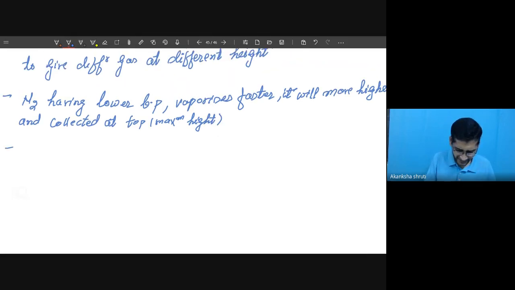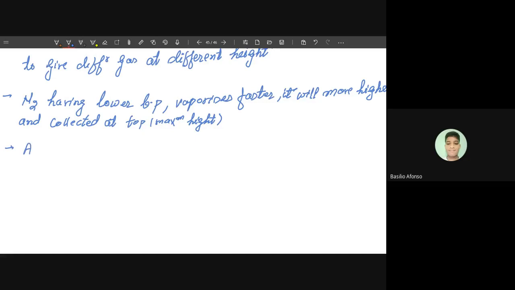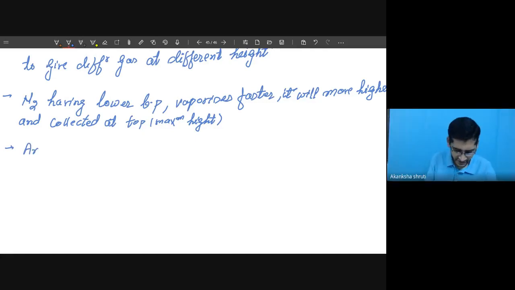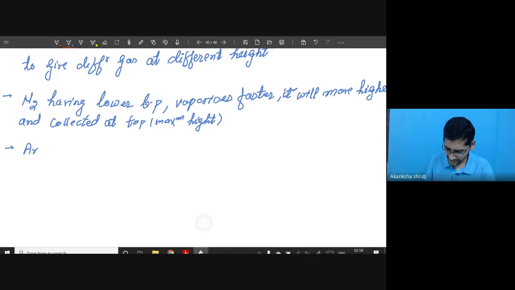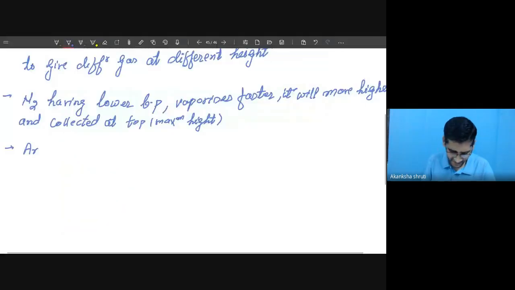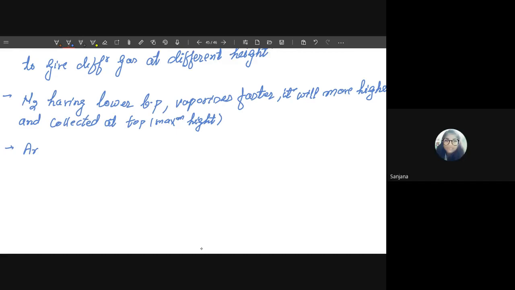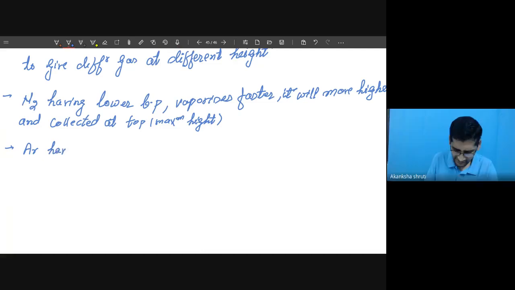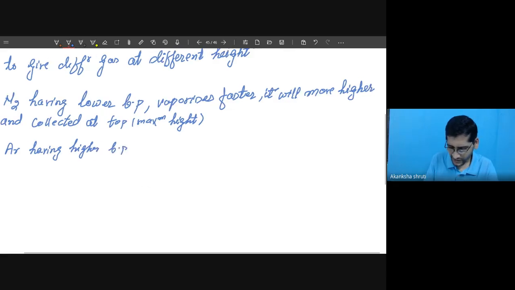While the argon is collected at lower height. Yeah, just wait. This argon has lower boiling point or higher boiling point? It has higher boiling point. Having higher boiling point. How much is this?